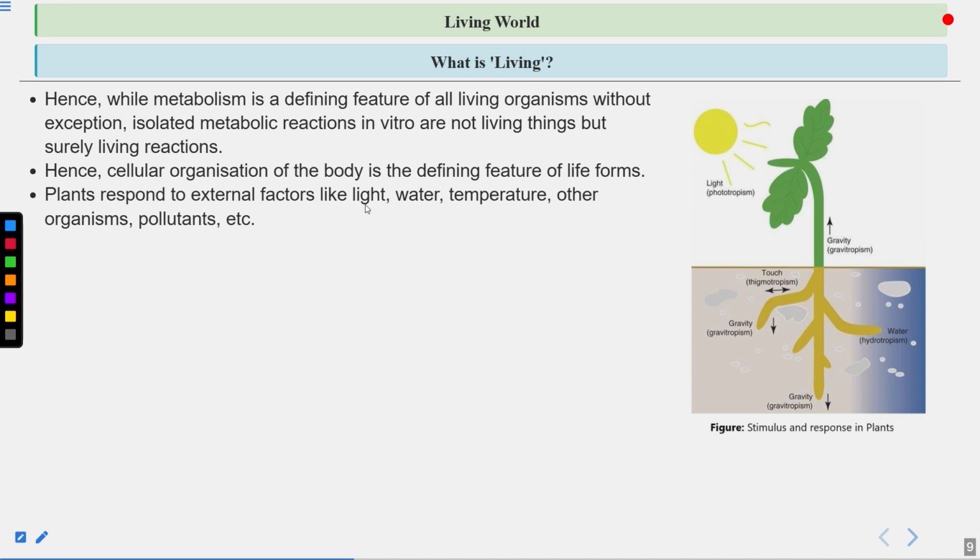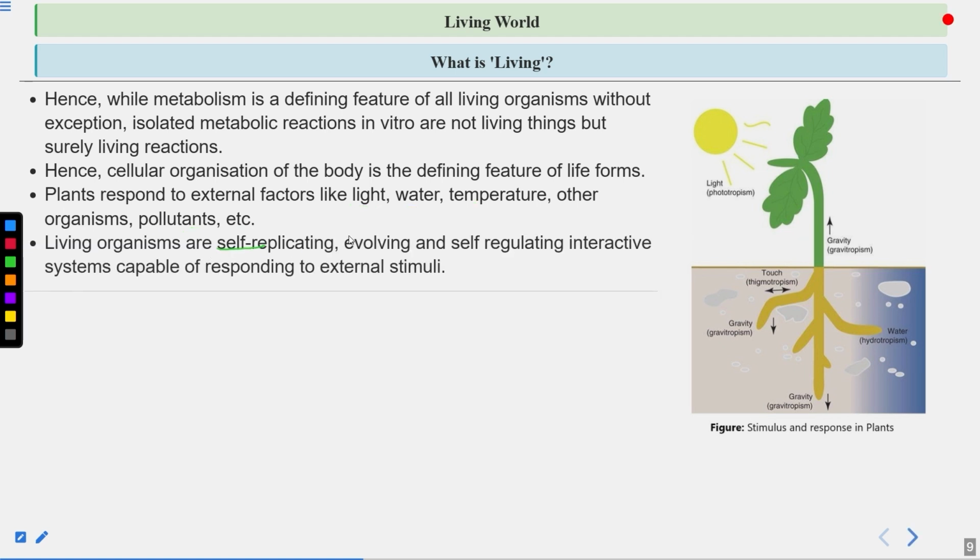Plants respond to external factors like water, temperature, other organisms, pollutants, etc. Okay, now we are talking about different kinds of stimulus which are present in the environment. So what are these stimulus? Light can be a stimulus, temperature can be a stimulus, presence and absence of water can be a stimulus. Other organisms, such as herbivores in case of plants, or predators, can also affect the other organisms. Then pollutants. These can also affect the living organisms.